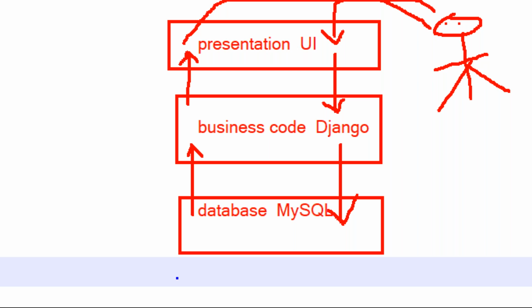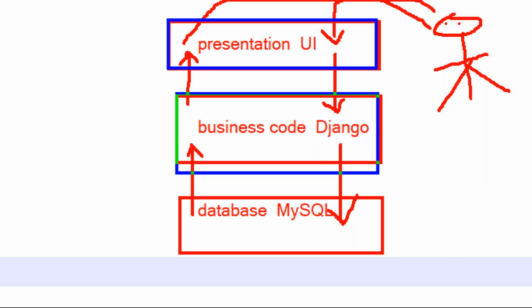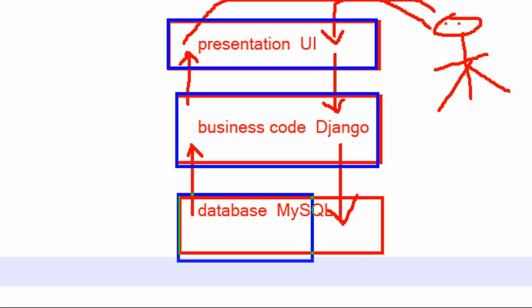So when we learn Django, how we are going to develop the front end, I will take care of myself. I will teach the UI technologies also, whatever is required for developing our applications. And using Django, how we develop this business code, how it interacts with the front end, how it interacts with the MySQL DB, all these things I'll take care of. At the same time, I'll take care of MySQL also. As a Python developer, we are going to interact with MySQL, and I'll also teach some special classes on MongoDB. Nowadays MongoDB is a more in-demand, trending DB.